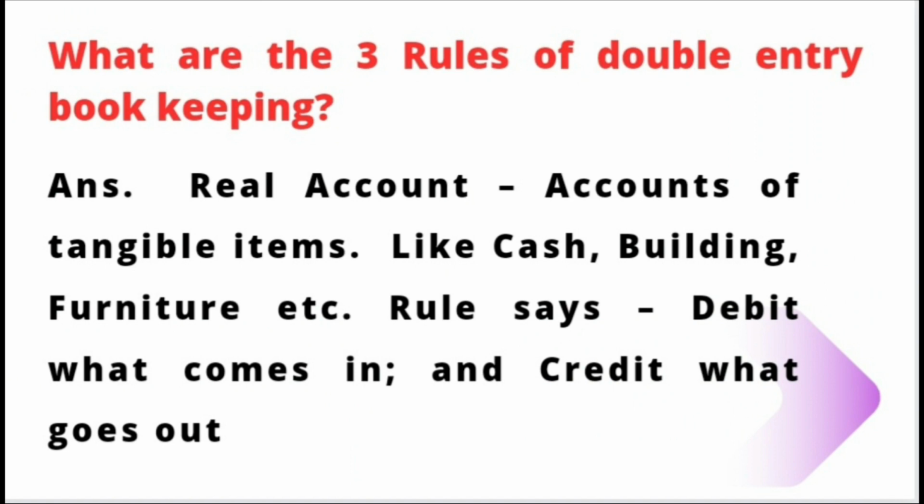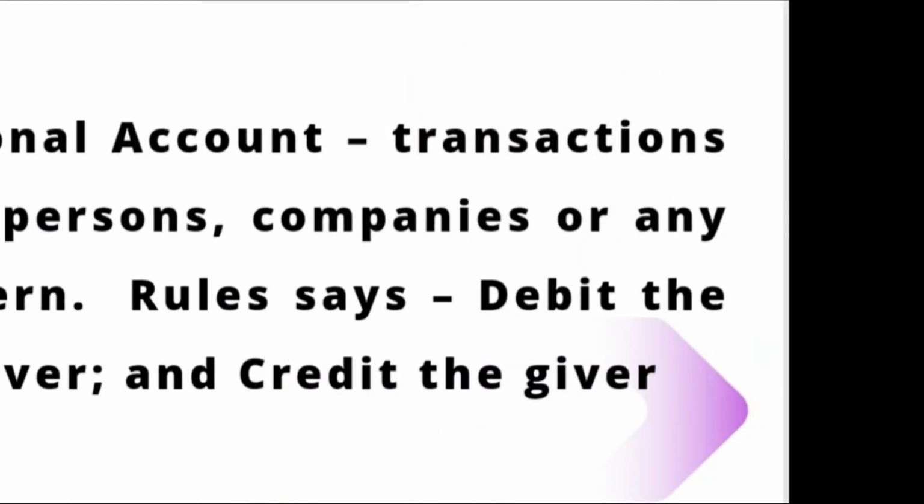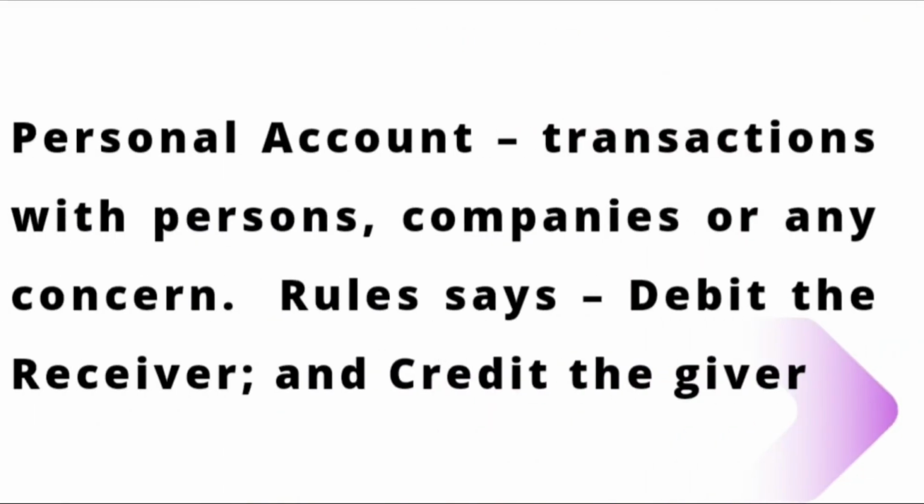What are the three rules of double entry bookkeeping? Answer: real account, accounts of tangible items like cash, building, furniture, etc. The real account rule says debit what comes in and credit what goes out. Second rule, personal account, transactions with persons, companies, or any concern.